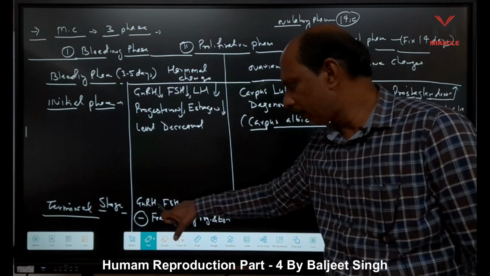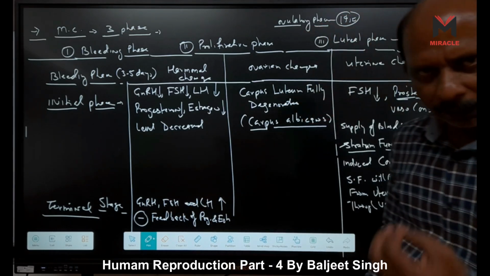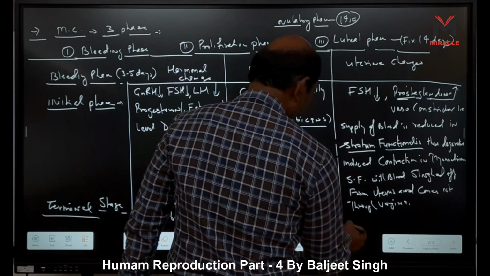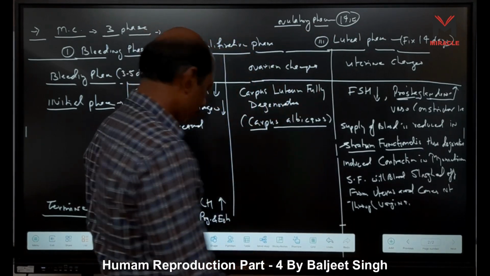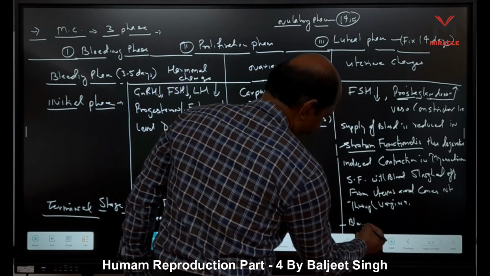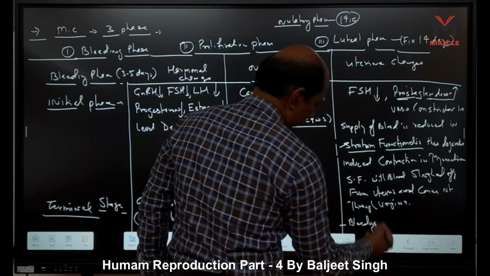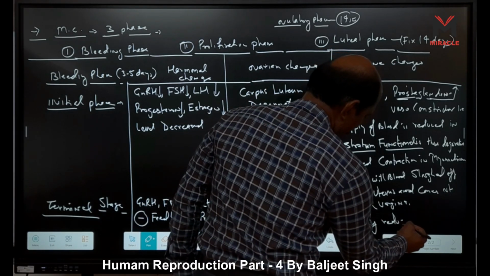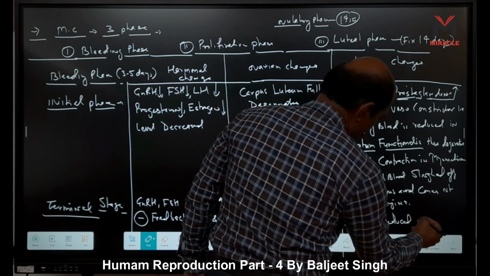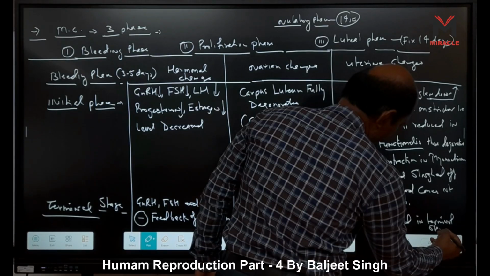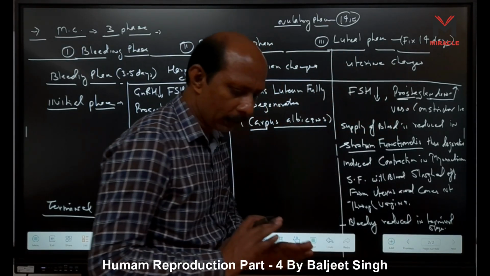When the level of FSH and LH is increased in the blood, then what happens? Slowly this bleeding stops. Gradually in the terminal stage, bleeding is reduced and ultimately stops.